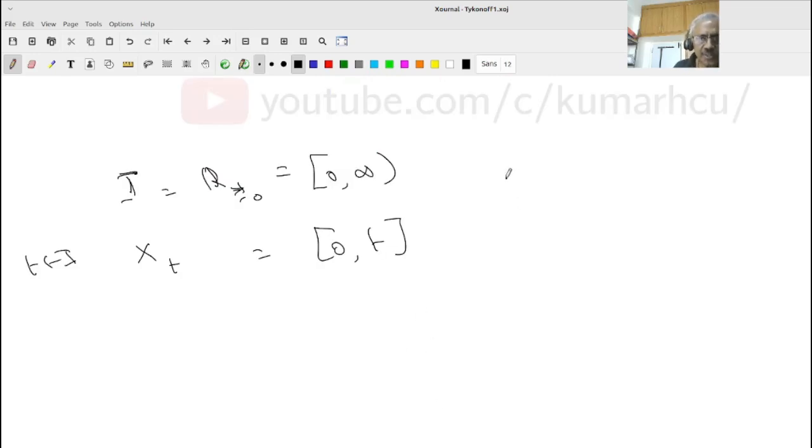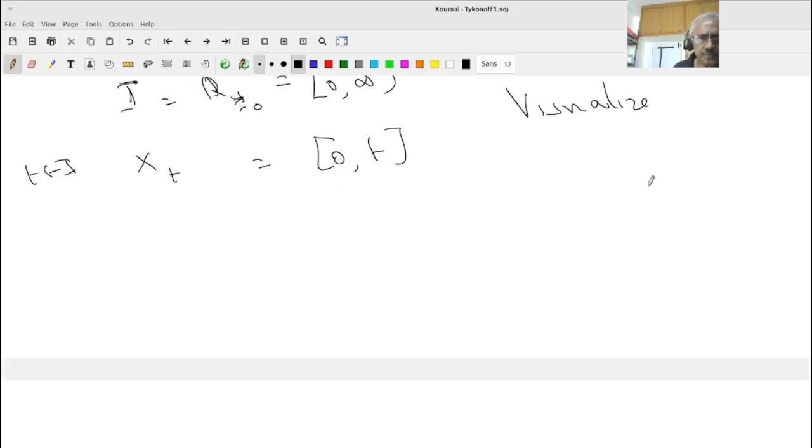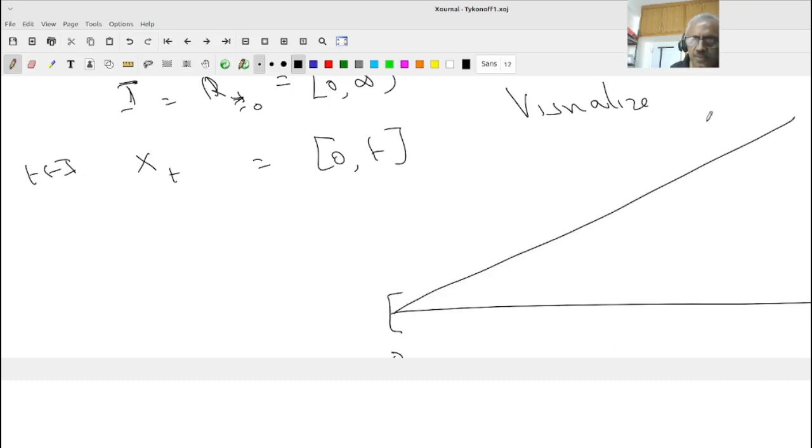So how will I visualize? Again the picture is the same. So this is my 0 to infinity, and this is my y equal to x line. Do you understand that? Therefore for each t, let me write a t, my Xt is this, that's it, and for each t my Xt is this.